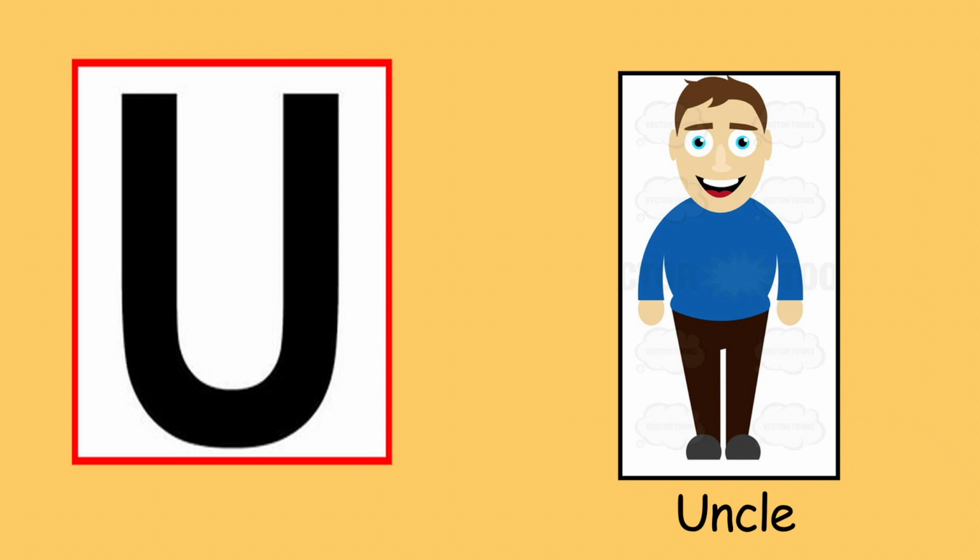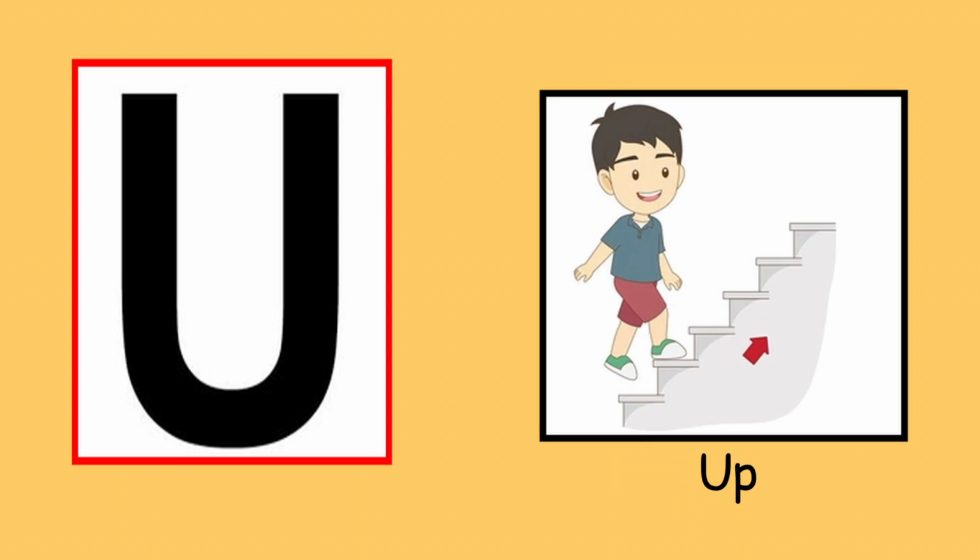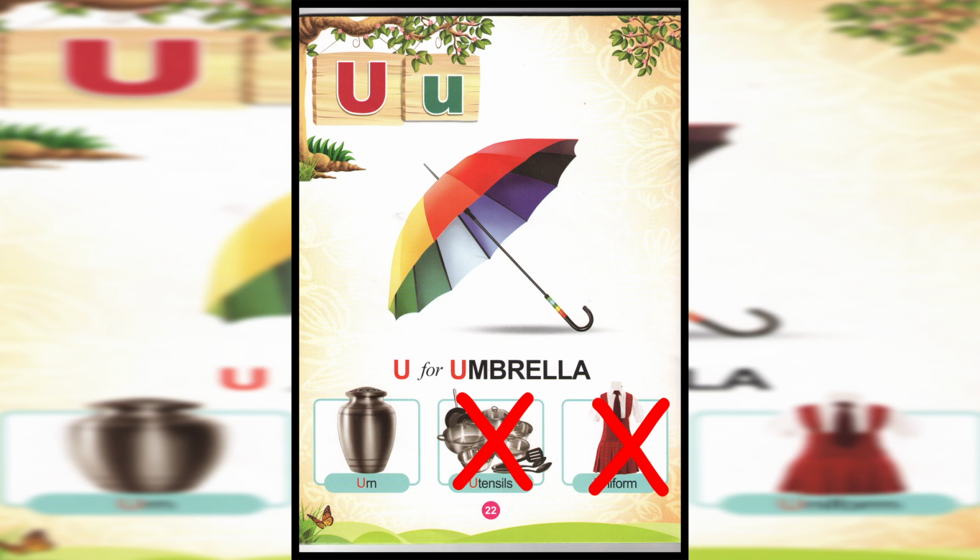Under. U is for uncle. Uncle. U is for up. Up. Now turn to your picture book, page number 22. U is for umbrella. U is for urn.